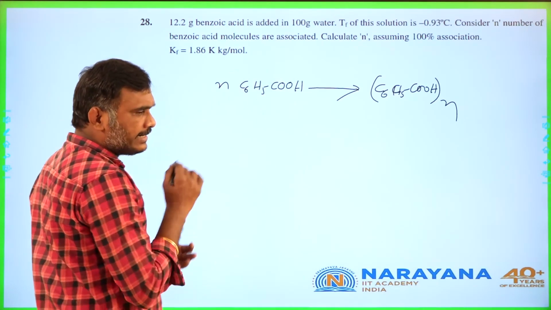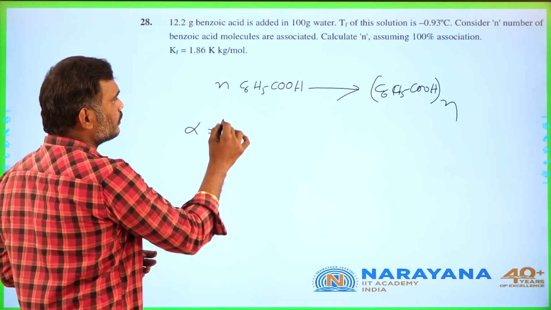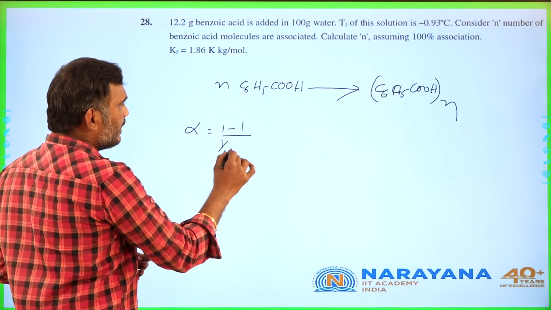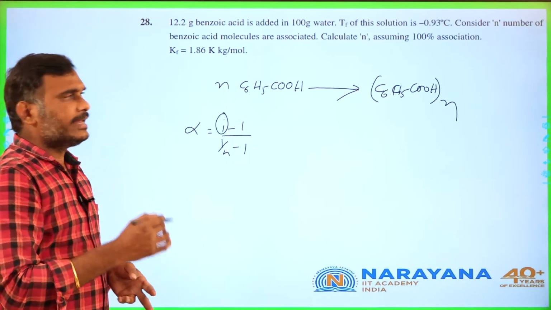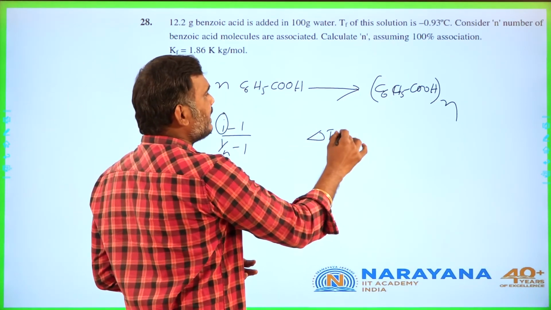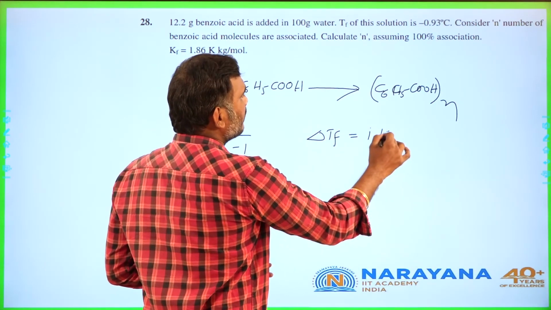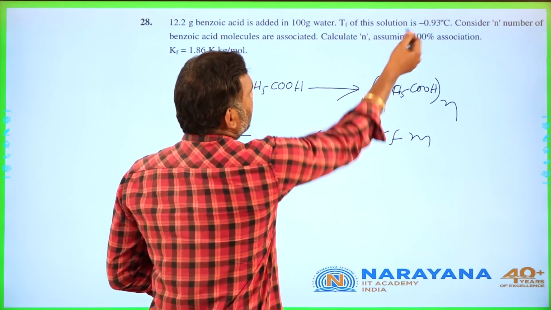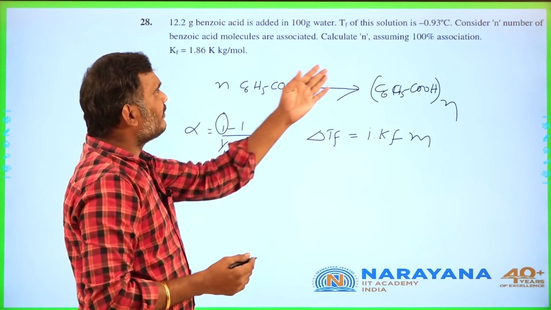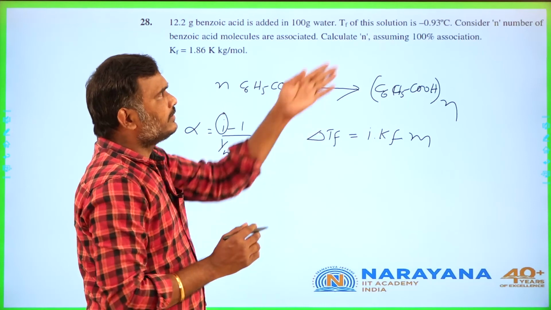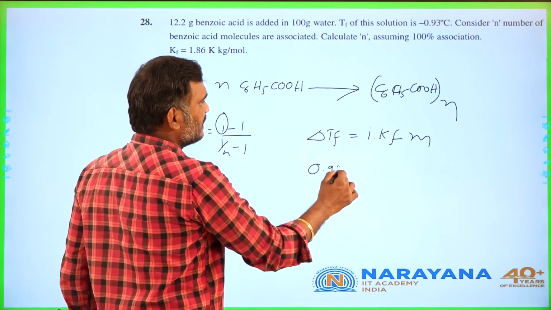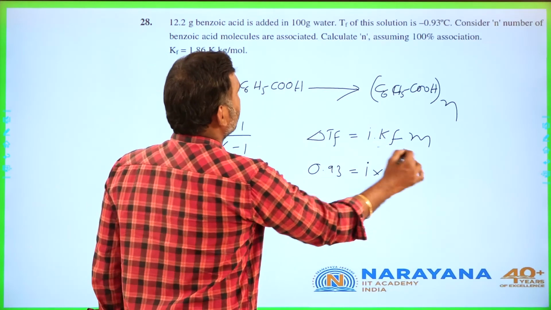Before calculating the n value, alpha is equal to (i minus 1) by (n minus 1), and you should know the van't Hoff factor i. How to calculate? Delta TF is equal to i into KF into m. The delta TF value is already given for the benzoic acid solution, that is 0.93, equal to i into KF.